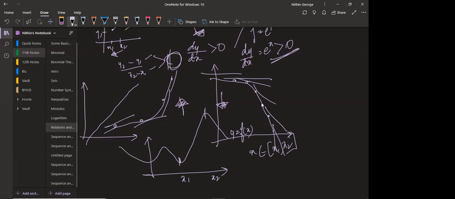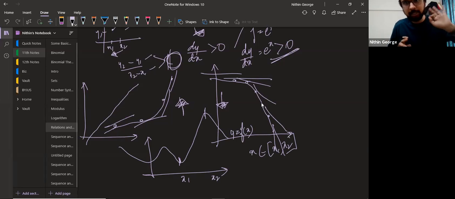Increasing. It is increasing. Okay, we did a dy. Suppose we did one dy by dx. We found that it is always positive, or we drew the graph and saw that it's increasing. Either way, between x1 and x2 this is always positive. The slope will always be positive, which means it's an increasing function.